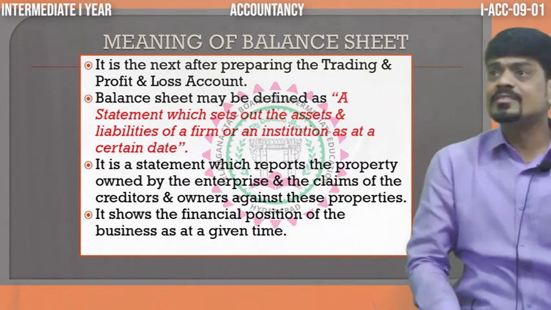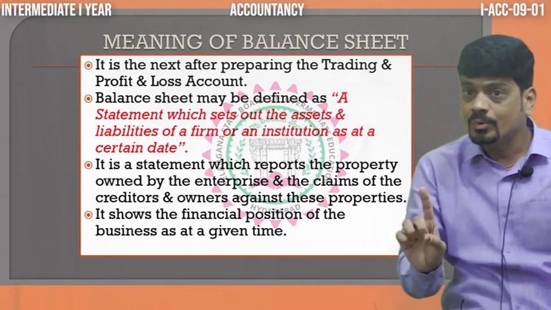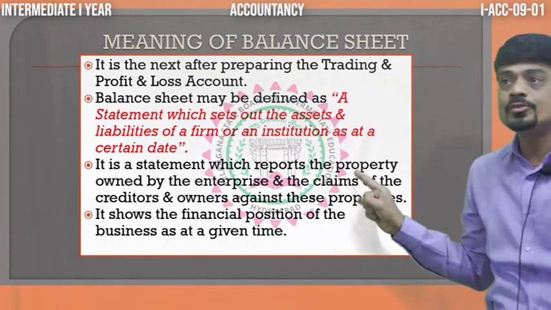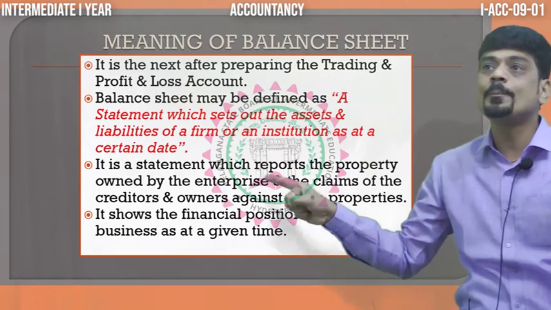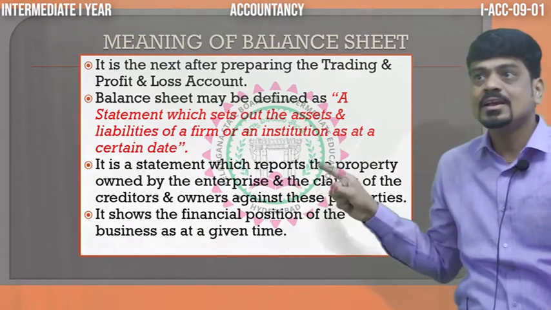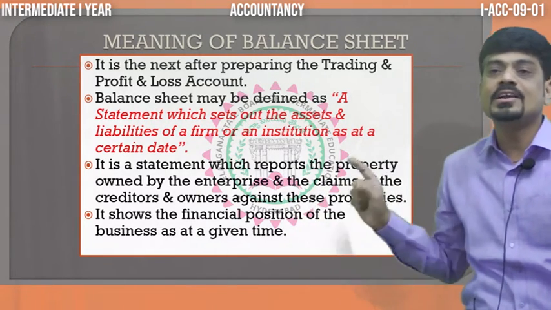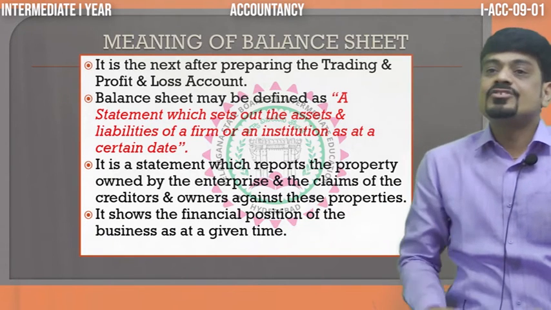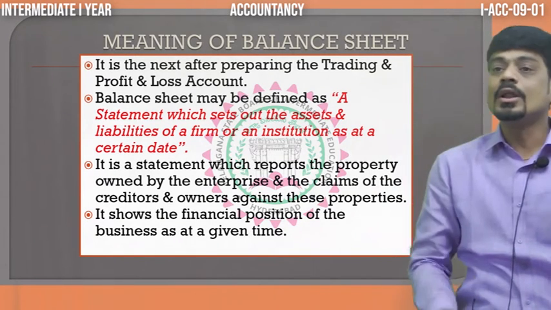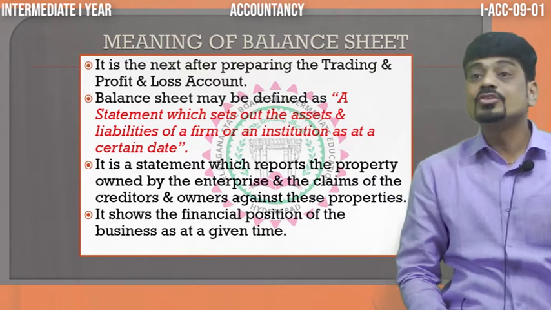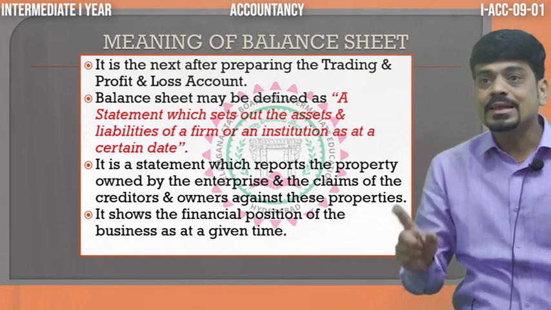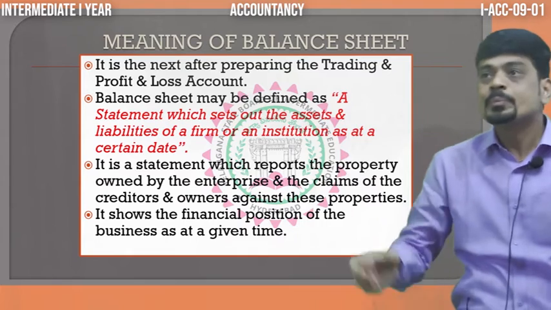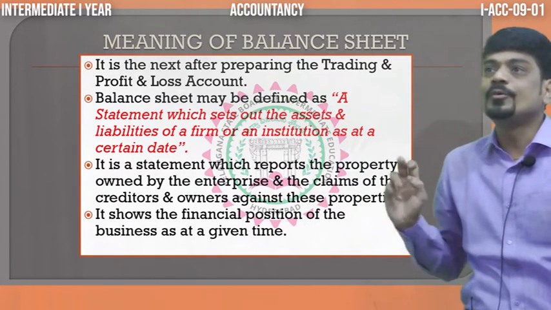So this statement is not an account, I told you, it is a statement. And what does this statement report? It reports what are the properties owned by the enterprise and what are the claims of the creditors and owners. That's the reason the balance sheet tallies. If you recall your journal proper, we used to write capital is equal to assets minus liabilities. That is the same principle we follow here.